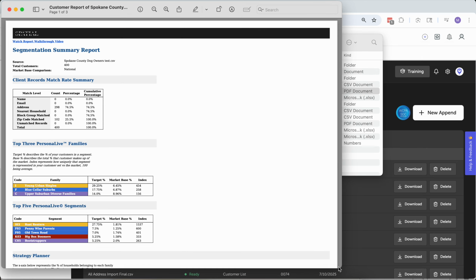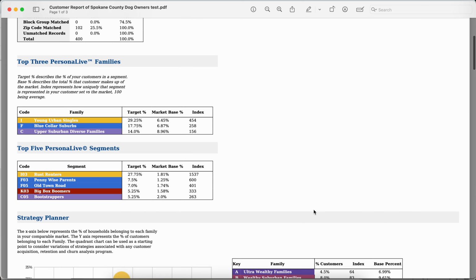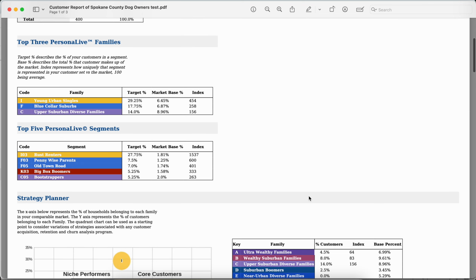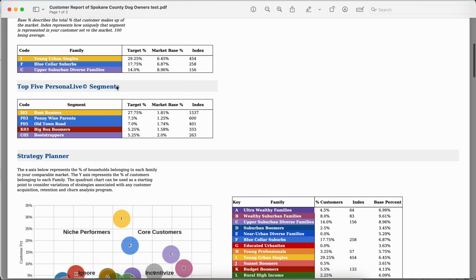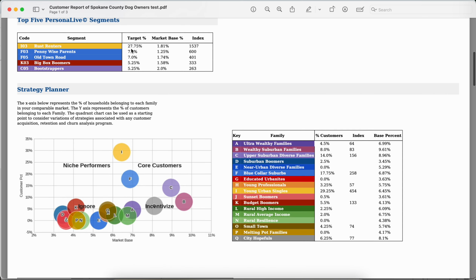And this was a list of likely Spokane area dog owners, but let's pretend like this is your list of clients or donors. And being able to see of the 400 addresses that we uploaded, just under 28% of them are the Rust Renter household types, even though they make up less than 2% of the local population. So they're over-indexing more than 15 times.